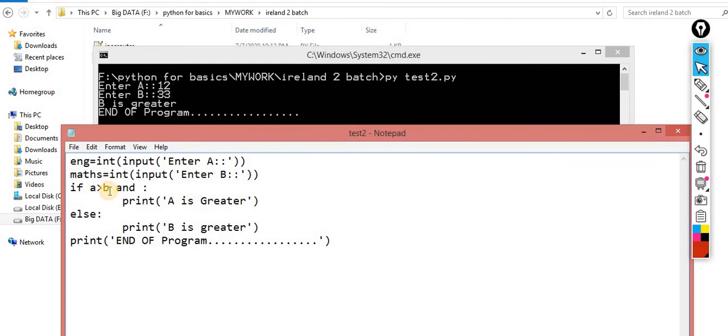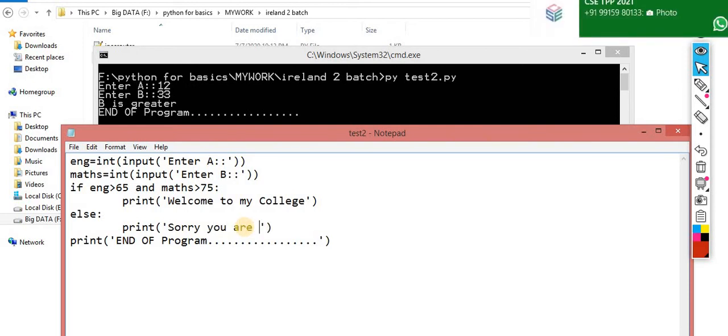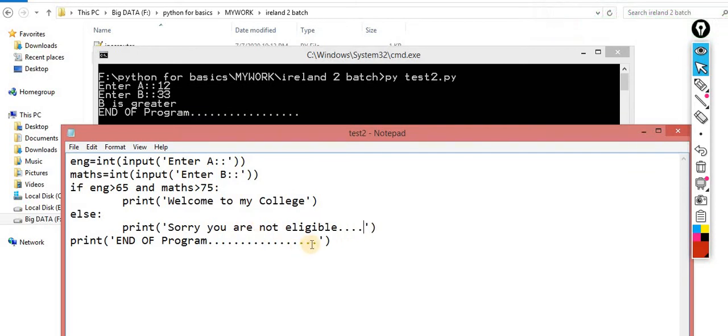concept. Okay, if English marks greater than 65 and maths marks greater than 75, then I give the message to the user, welcome to my college, or you can say you are eligible. Else what you have to say, sorry, you are not eligible. Okay, whatever. Okay, sorry, you are not eligible.